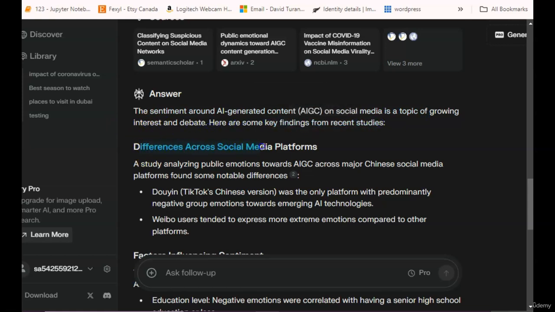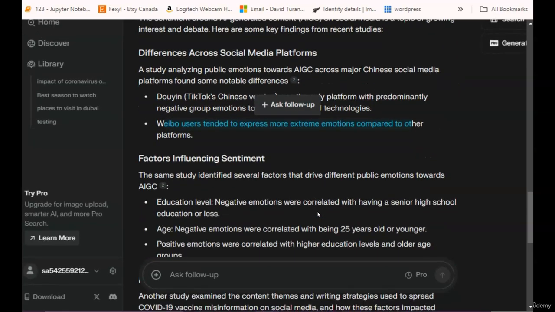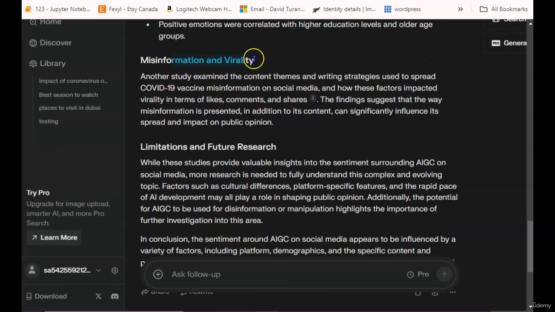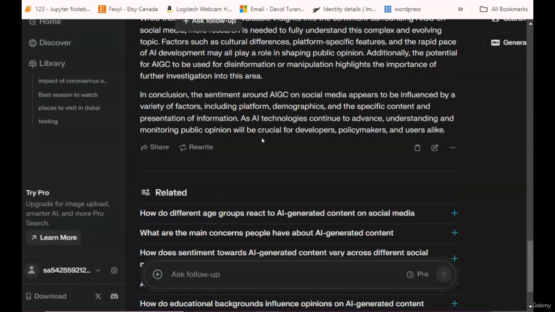First is differences across social media platforms. A study analyzing public emotions toward AIGC across major Chinese social media platforms found some notable differences. Douyin, TikTok's Chinese version, was the only platform with predominantly negative group emotions towards emerging AI technologies. Weibo users tended to express more extreme emotions compared to other platforms. And so on. So there are several factors. And then misinformation and virality, limitations in future research, followed by a conclusion.